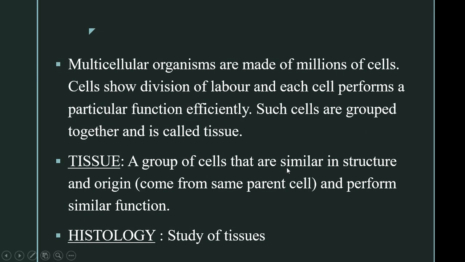And a group of cells that are similar in structure, of similar origin, that is, they come from the same parent cell, and they perform a similar function. There are three keywords: similar structure, similar origin, and similar function. Such a group of cells is called a tissue, and the study of tissue is called histology. So the branch of biology which deals with the study of tissue is called histology.